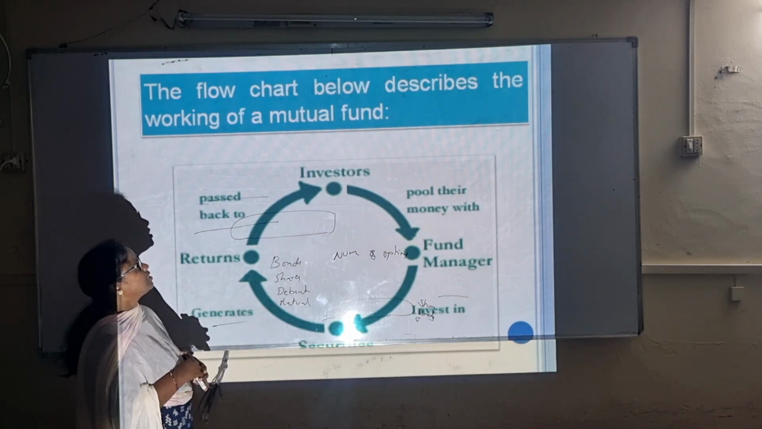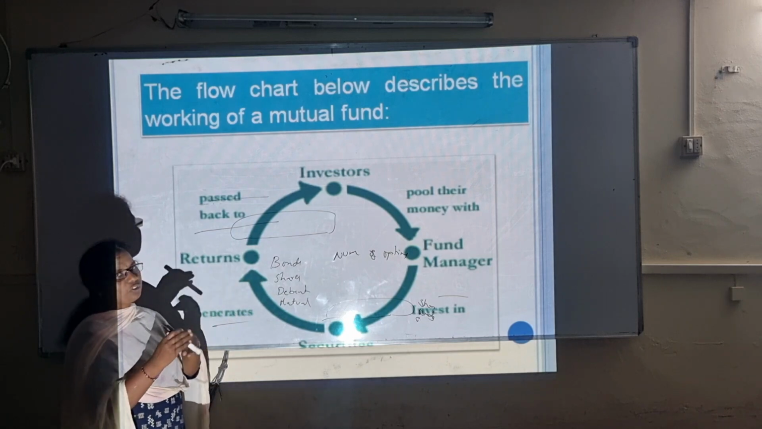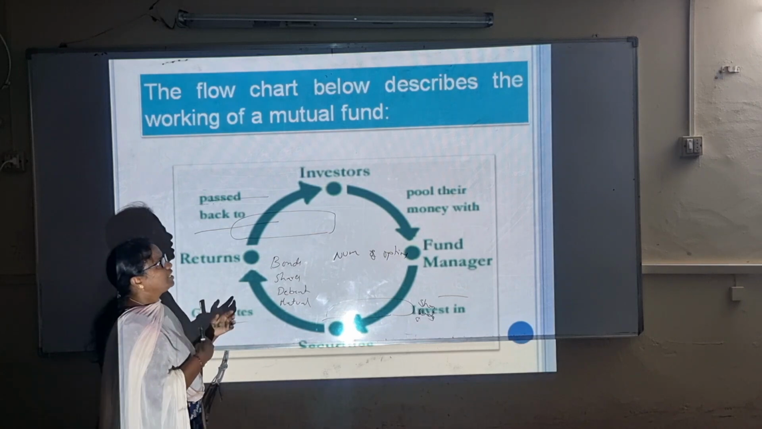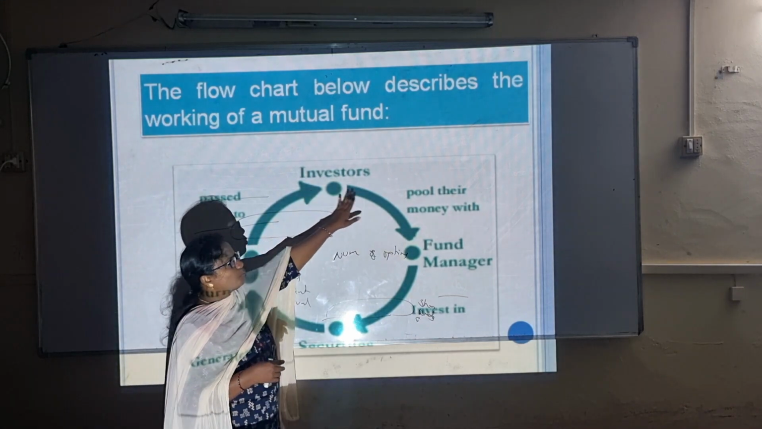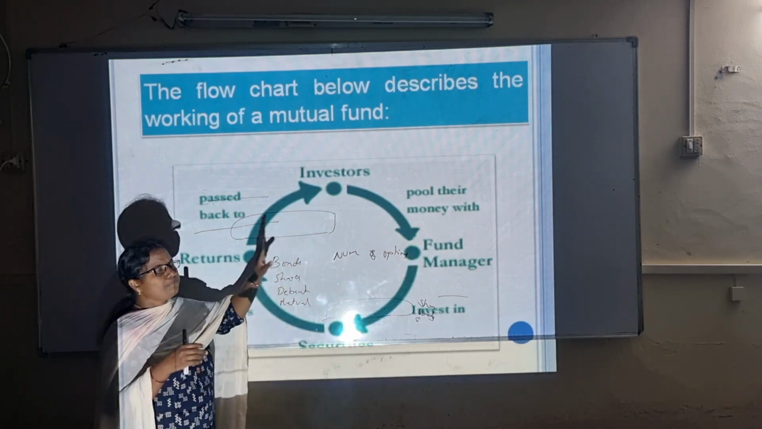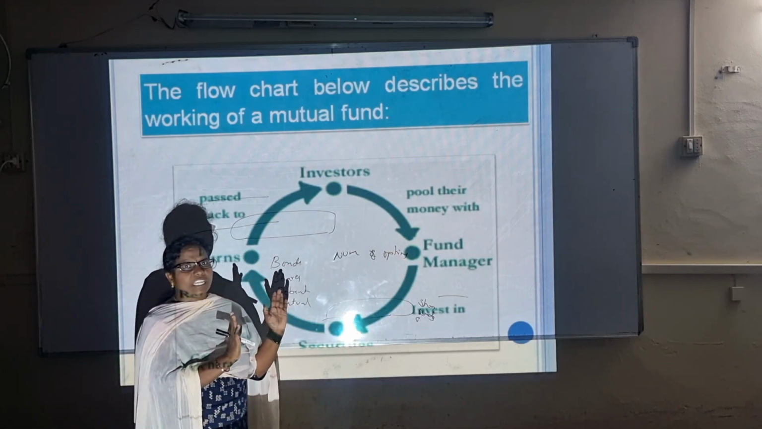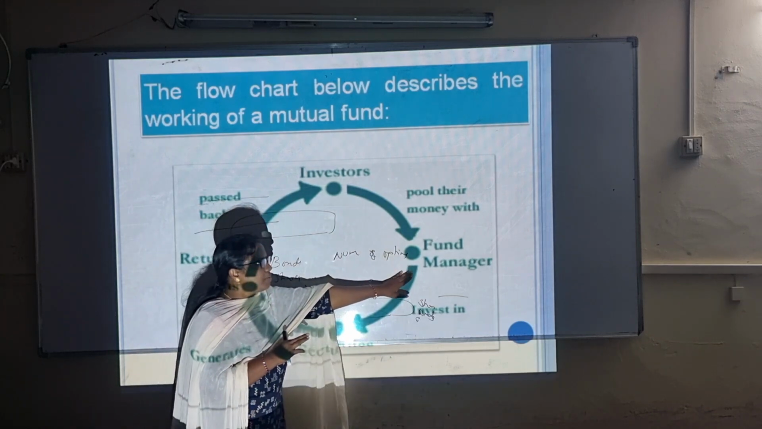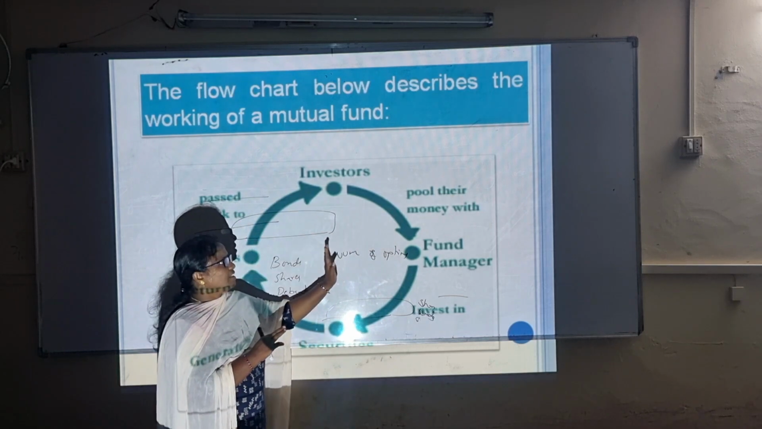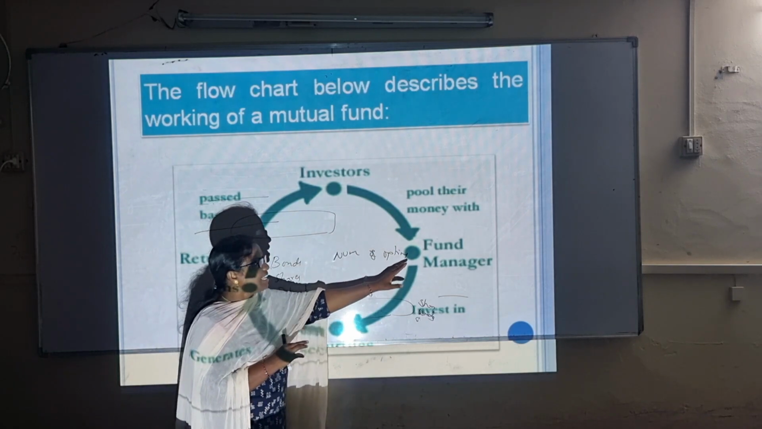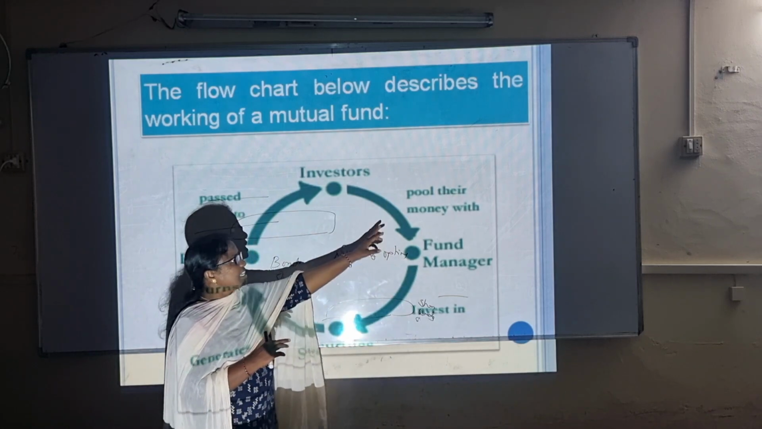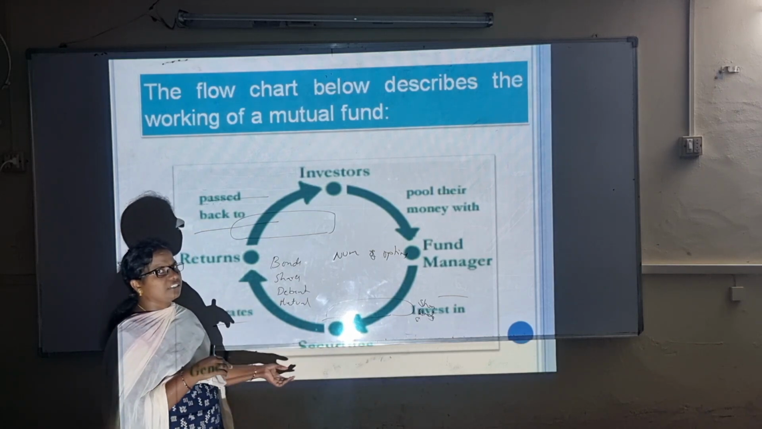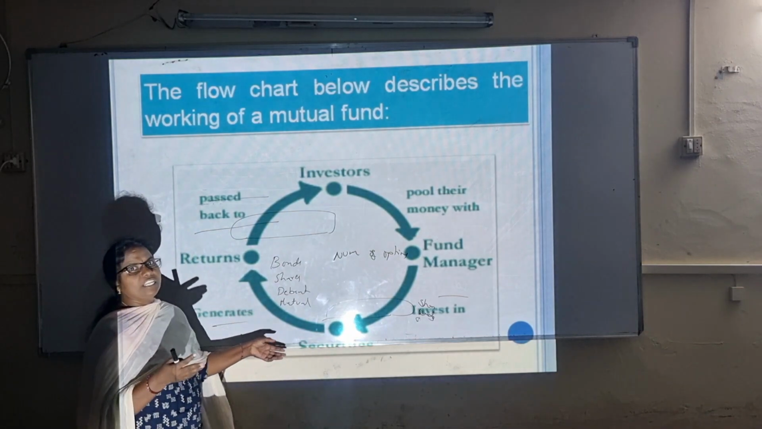Coming to the flow chart of mutual funds, it will be like a cycle rotating. First, the investors have to pool their money with the fund manager, meaning they invest their capital in different securities with the help of the fund manager. They pool the money from the investors. Again, this fund manager will invest this money in different securities or other investment avenues.